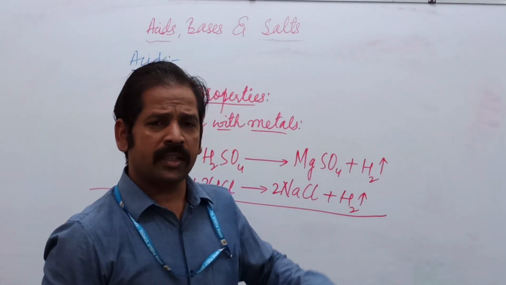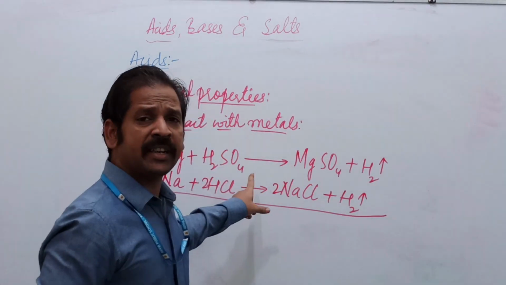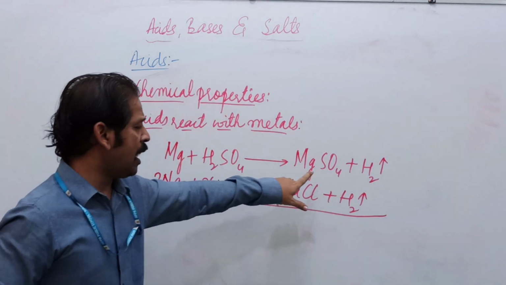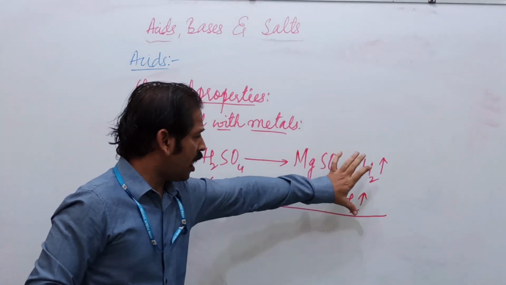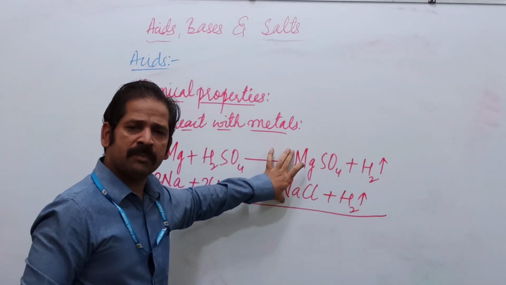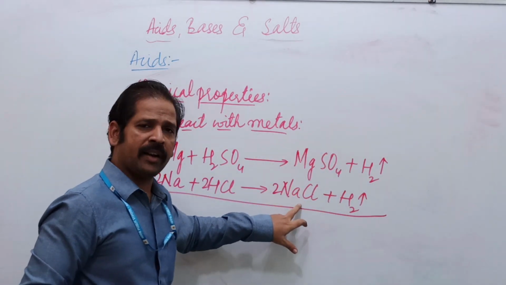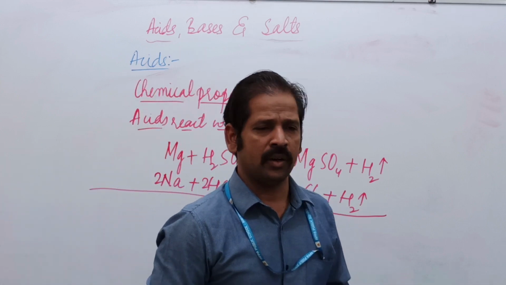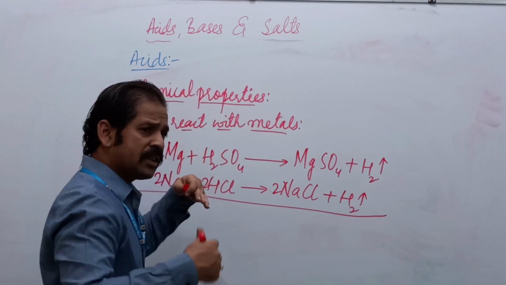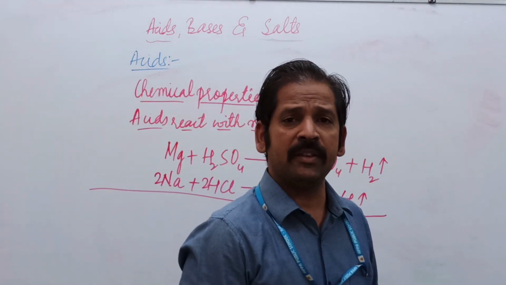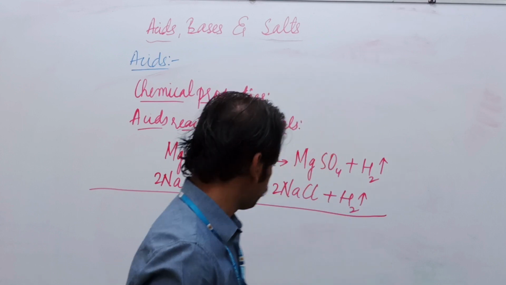Yes, this is that when acid is reacting with a metal, they are forming metallic salt and hydrogen gas. It may be magnesium sulfate or sodium chloride, because sodium is a metal or magnesium is a metal. Okay, we'll go for a second chemical reaction. What happens when acids are reacting with the metal oxides?